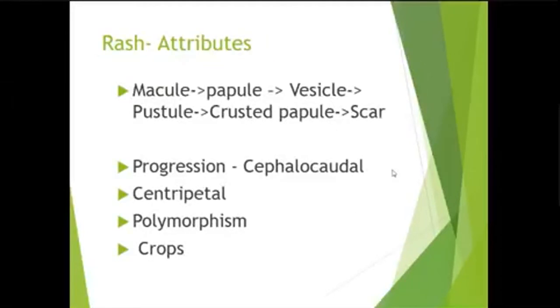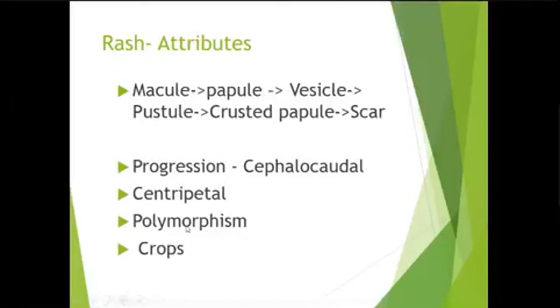The rash usually presents in various stages. The initial lesion is a small macule, which will turn into a papule, then into a vesicle, then into a pustule. Then there will be crusting of that pustule, and eventually shedding of the crust and scar formation. Usually, the presentation is cephalocaudal or centripetal. Polymorphism is a very important feature.